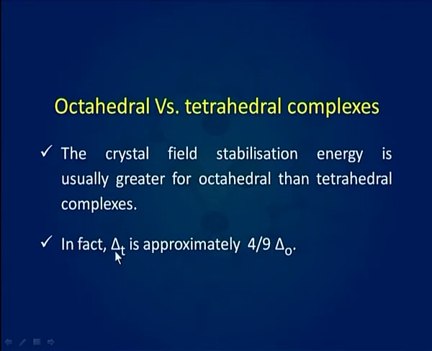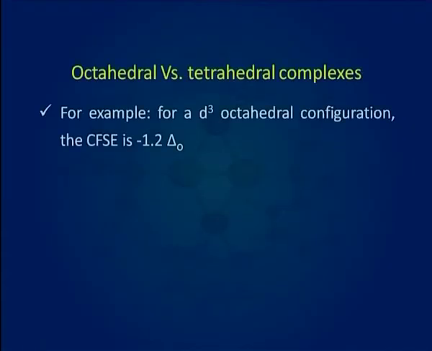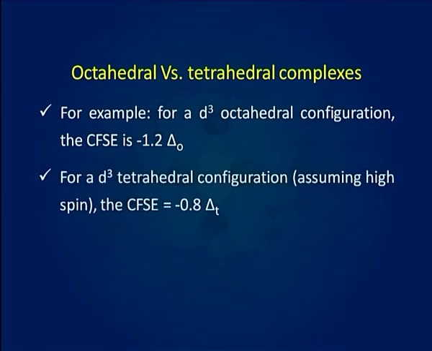In fact, delta T is approximately equal to 4 by 9 delta O. We can calculate the difference in stabilization energy between octahedral and tetrahedral geometries by putting everything in terms of delta O. For example, for a d3 octahedral configuration, the crystal field stabilization energy is minus 1.2 delta O. For a d3 tetrahedral configuration, assuming high spin complex, the crystal field stabilization energy is equal to minus 0.8 delta T.